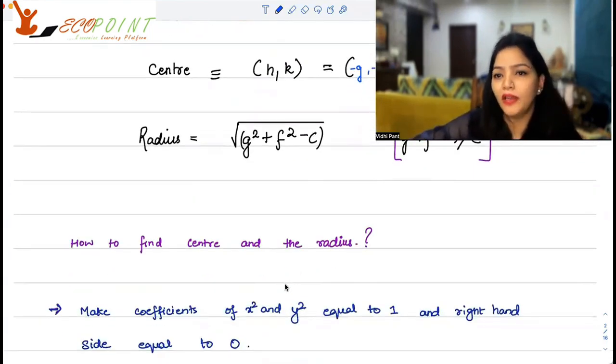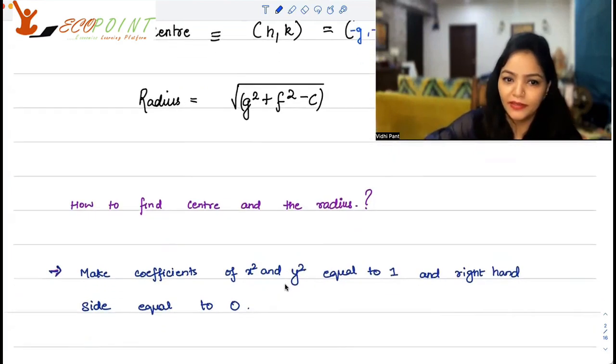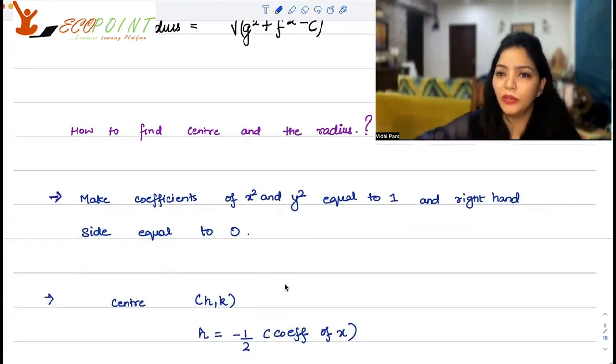Now, how to find center and radius? Let me give you a couple of steps which you can always use, and then we will move on to an application also. Make the coefficients of x square, y square equal to 1. That is, if you have, say, 2 with x square, y square, you can just divide throughout, okay? And the right-hand side equal to 0. So take everything to one side. With that, you'll be able to relate.